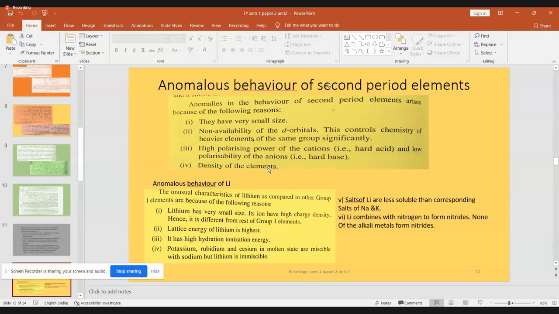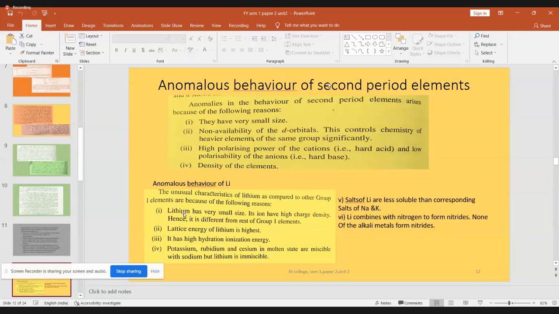The fourth is the density of the first members. The first member in the group always shows anomalous behavior. Based on these four conditions, let us see how it is applicable to lithium. The unusual characters of lithium compared to the other elements in the group are because of the following reasons.